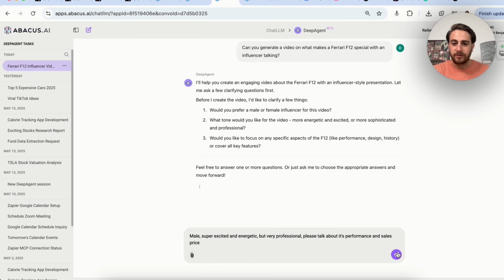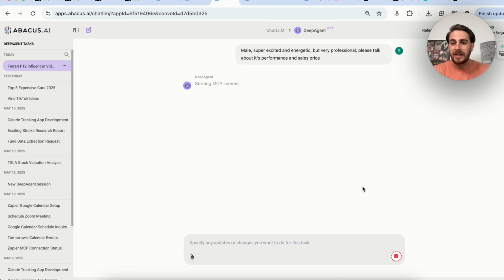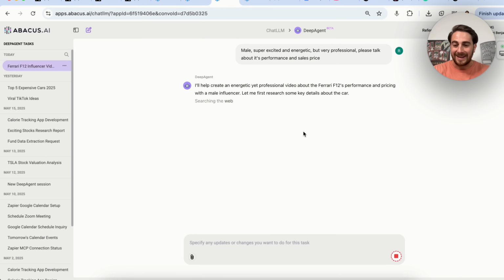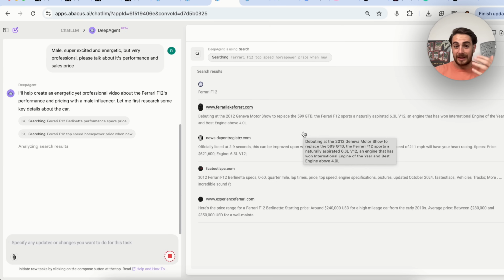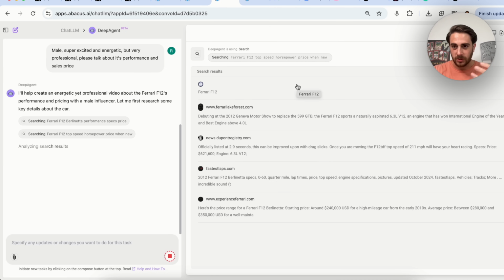Now, all we have to do is give it this feedback right here, and it is going to go ahead, generate a script for us, and go through and do all the research that needs to be done. In the past, you would have had to do your own research. You would have had to provide your own script. You would have had to provide all of these things, but you don't have to do that anymore because Deep Agent allows you to do that with an AI agent instead of you just simply plugging in one tool.